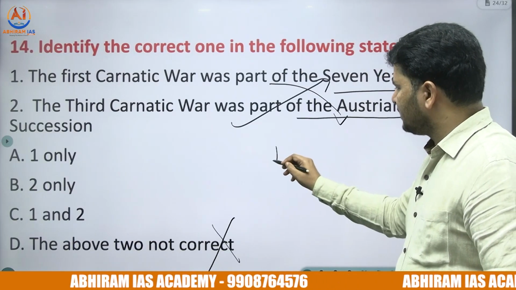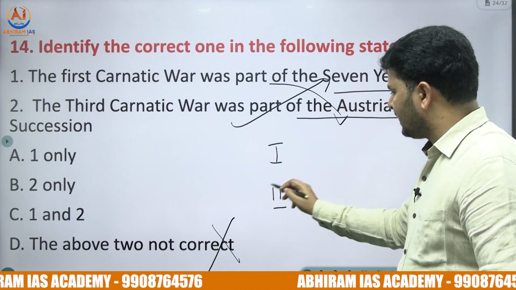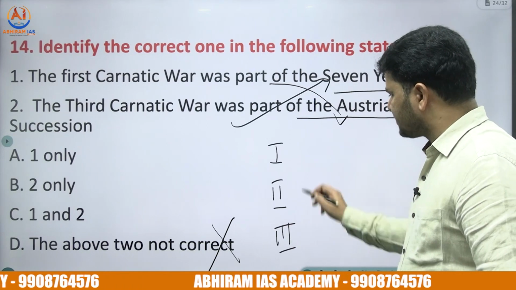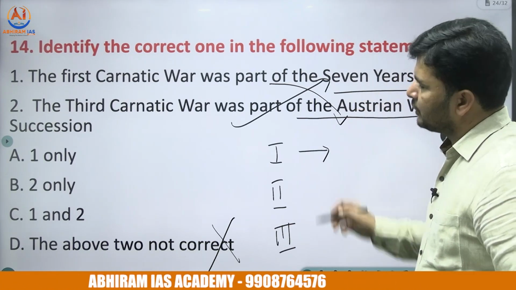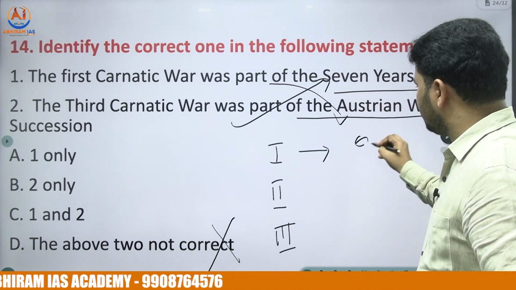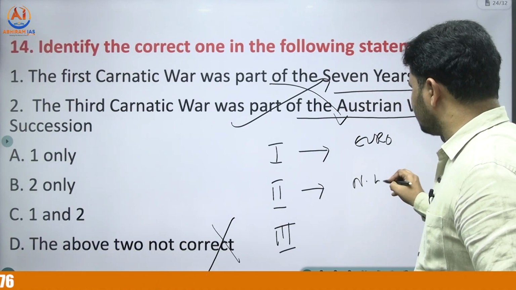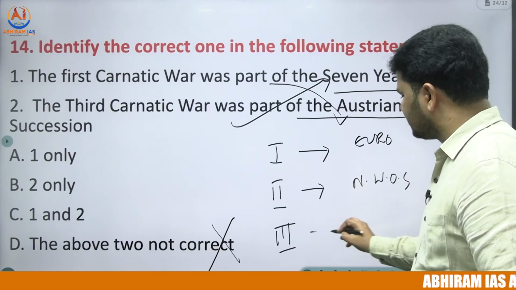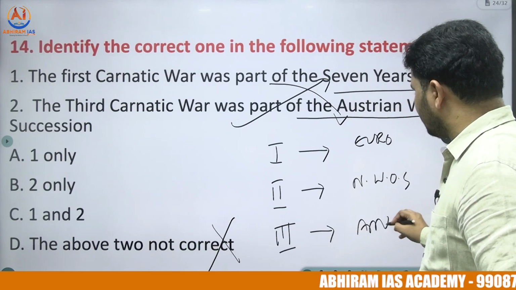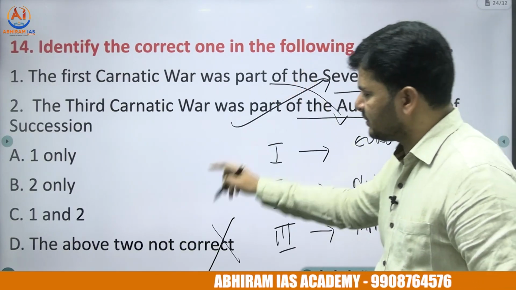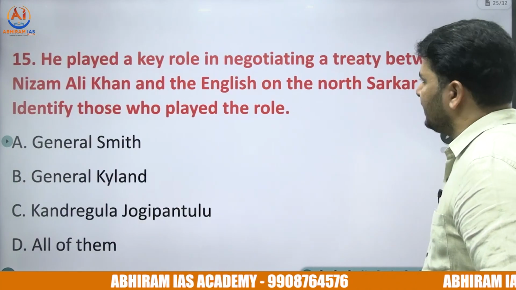Totally, we find three Carnatic Wars: the first, second and third Carnatic Wars. The first Carnatic War was associated with European conflicts. The second Carnatic War was associated with native wars of succession. The third Carnatic War was associated with American conflicts. The right answer for the 14th question: both these statements are incorrect.